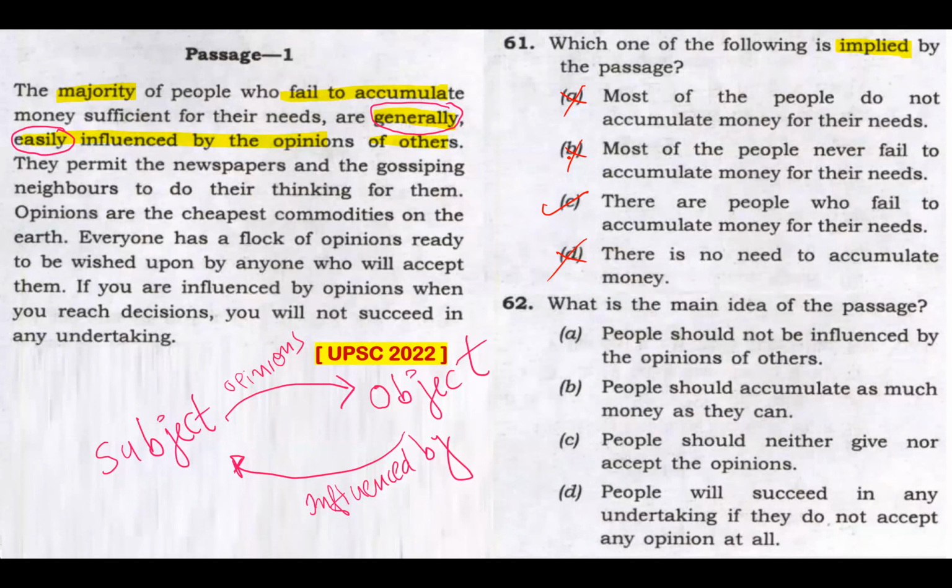It may sound similar, but the passage would want to address some reasons why people fail to accumulate money, rather than people not accumulating money. Option C is more about the assertion the author is giving regarding the subject-object relationship, the reason why people fail to accumulate. So option C is a better option than option A, and that is why that is the implication from this passage. I hope that's clear.